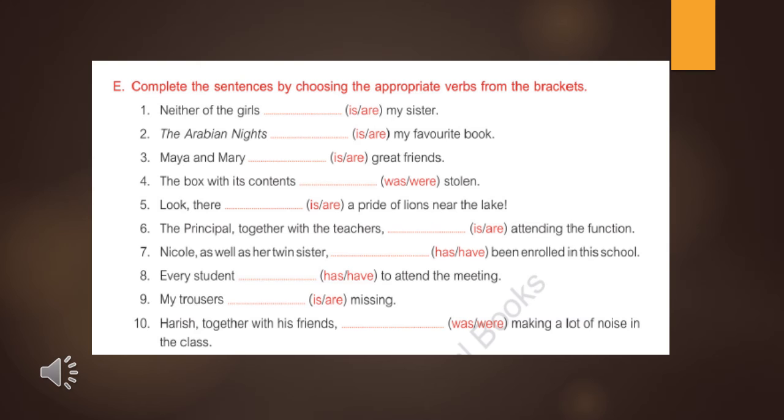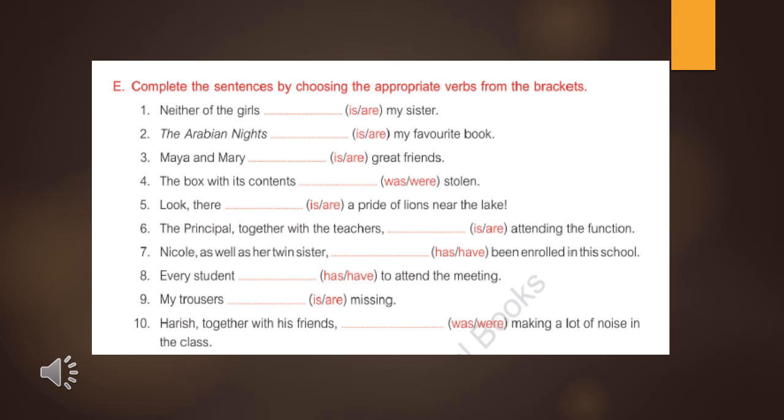Now see the fourth one. The box with its contents was/were. Again just try to recall the rule. When two nouns or pronouns are joined by with, as well as, along with, then we have to use the helping verb according to the first subject. Here the first subject is the box, which is singular, and that's why we have to use the singular helping verb, that is was. The box with its contents was stolen.